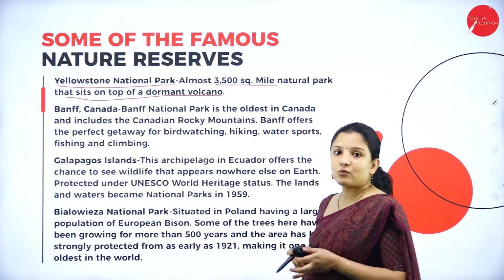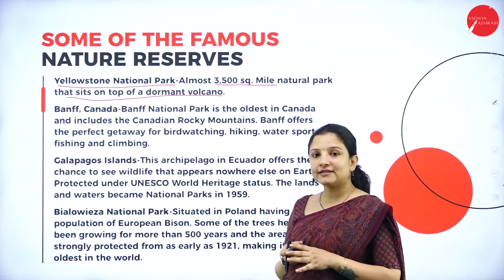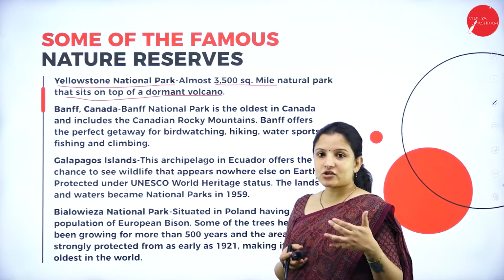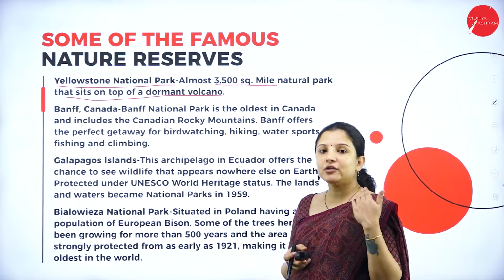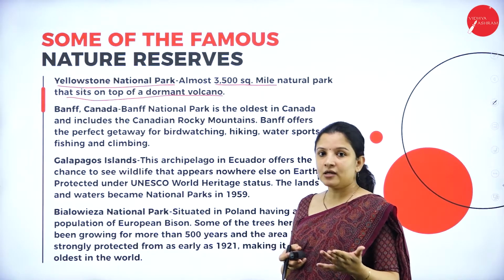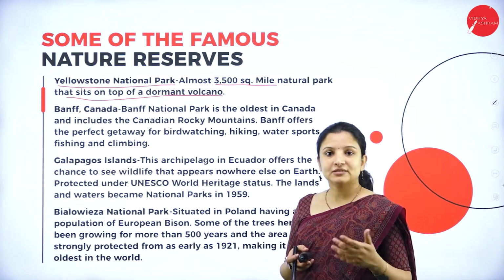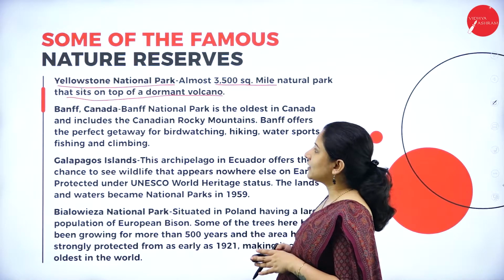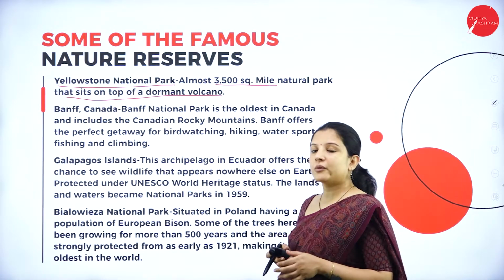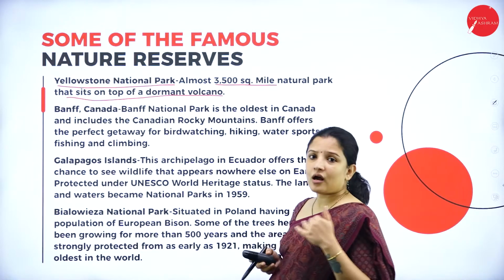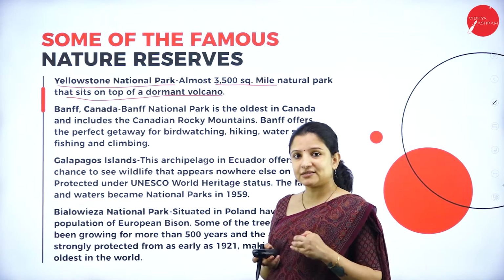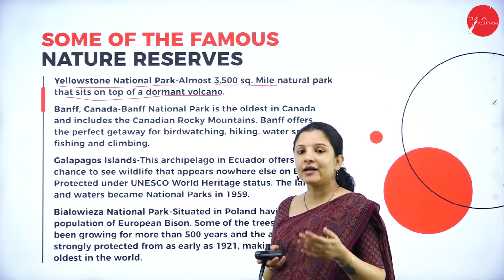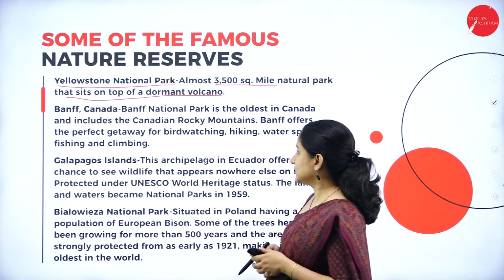Whenever there is a volcanic eruption, there is always space for the generation of new types of plants and new types of animals, because the entire biome itself gets altered because of the volcanic eruption. So Yellowstone National Park is situated on a dormant volcano, and it houses a lot of different species, bacterial species and all that, which you don't find anywhere else in the world.